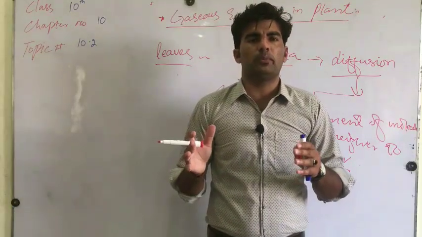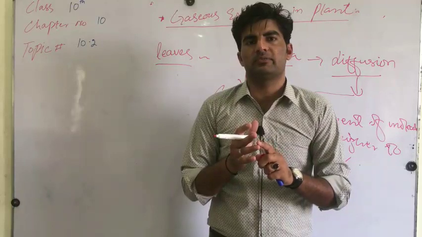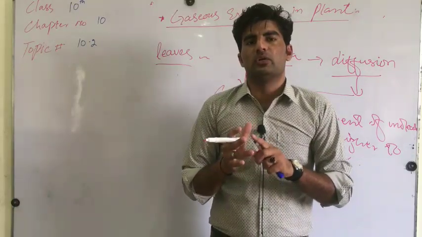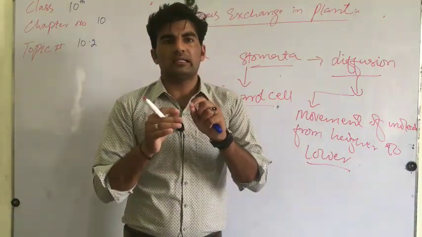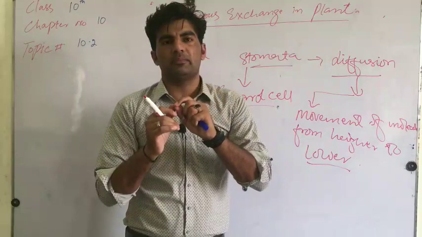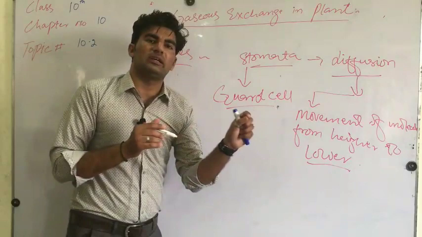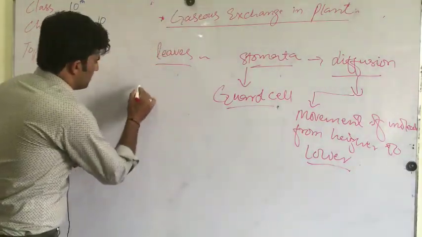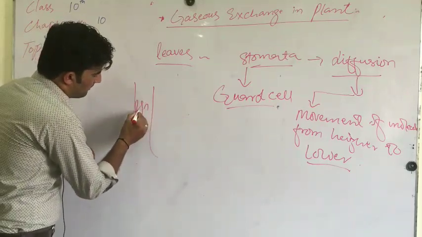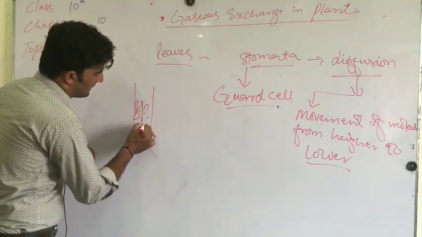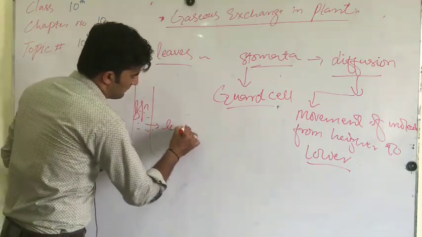The stem also has pores. Not in the bark portion, because bark is a dead part of the stem. It is very tough in structure, and no diffusion can occur through bark. So beside the bark, in the epidermis part of the stem, there are pores present which are known as lenticels. For example, this is a stem, and these are the bark. Between the bark and the epidermis, there are pores present. These are known as lenticels.